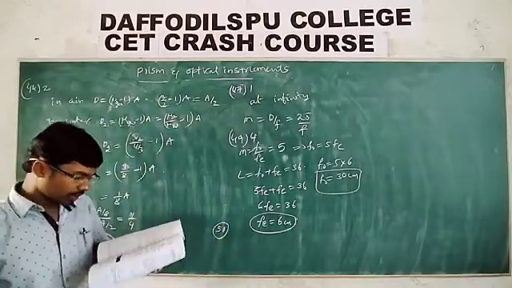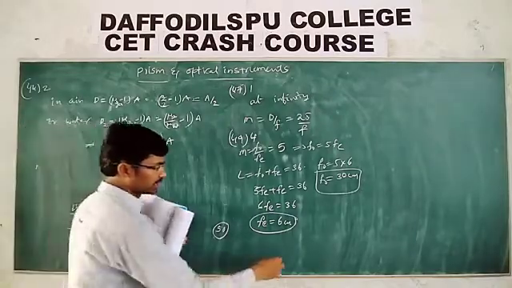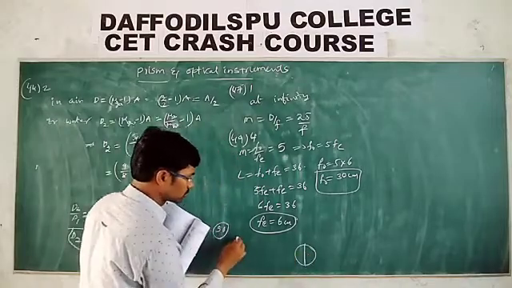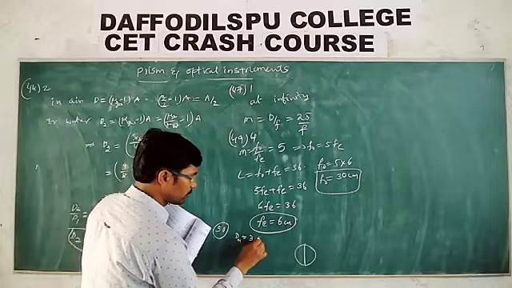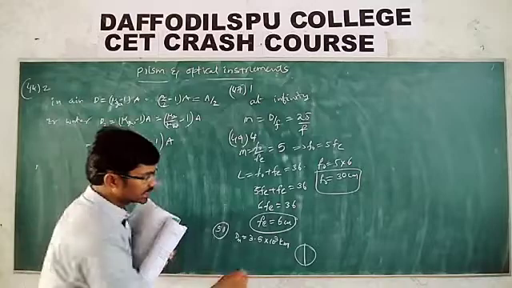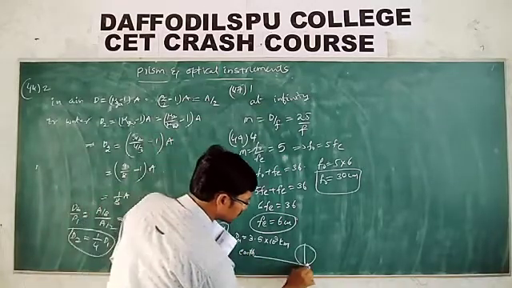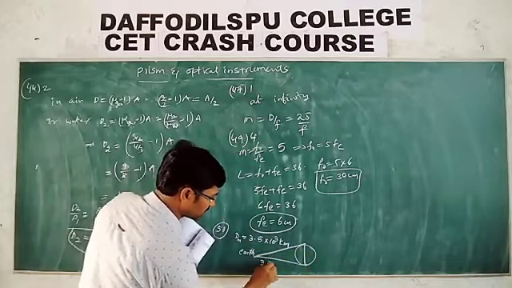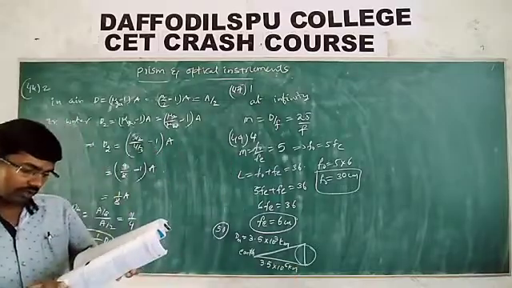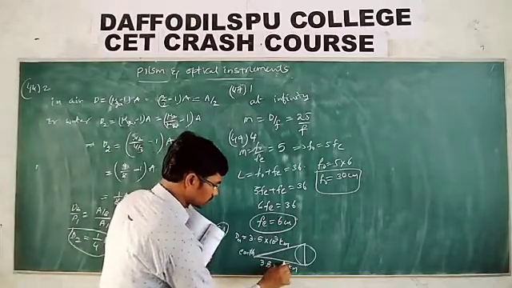50th. The diameter of the moon is 3.5 into 10 power 3 km, whereas the distance from Earth to the Moon is 3.8 into 10 power 5 km.